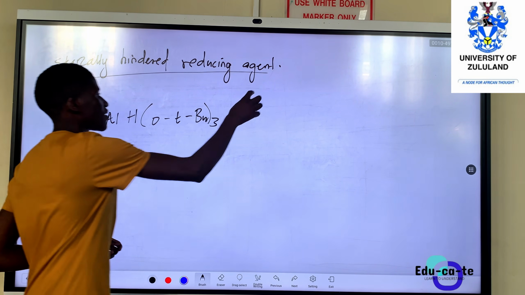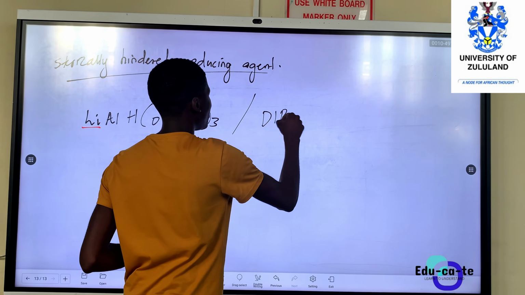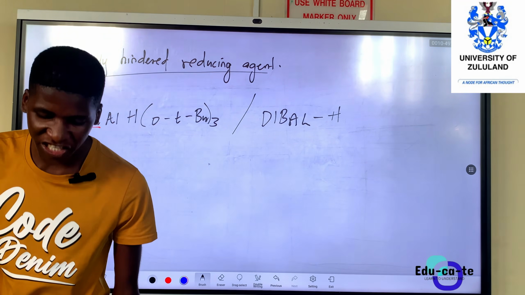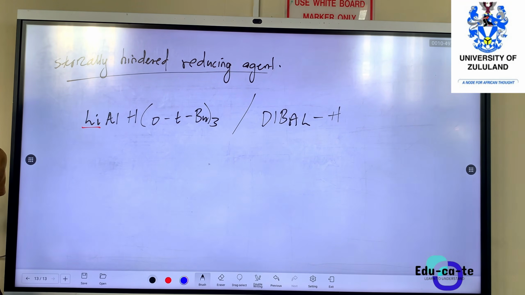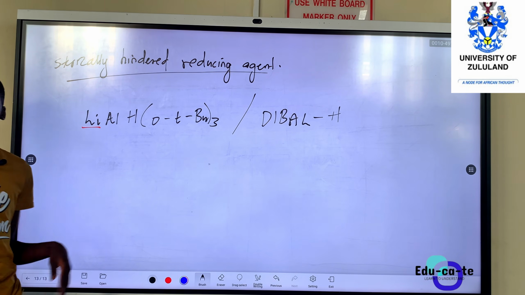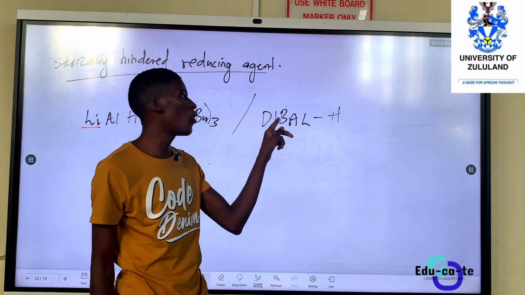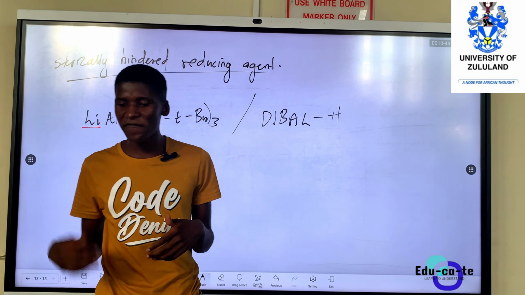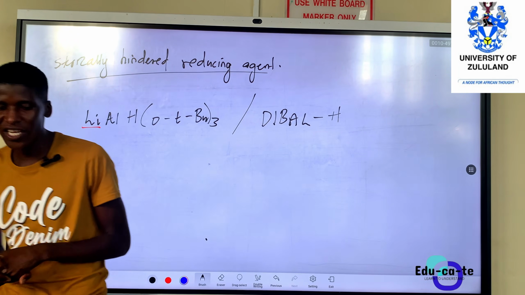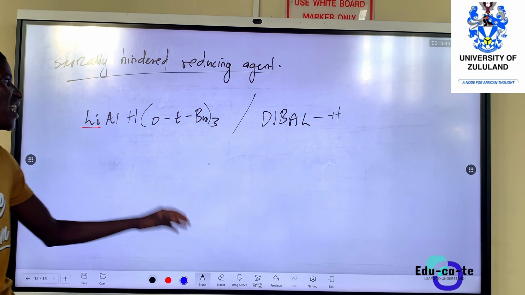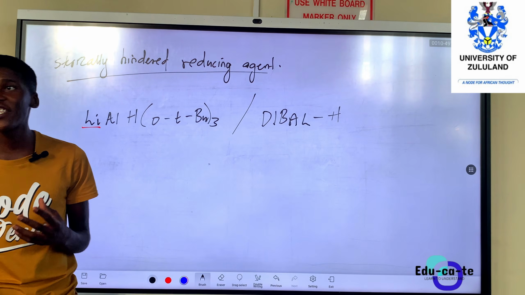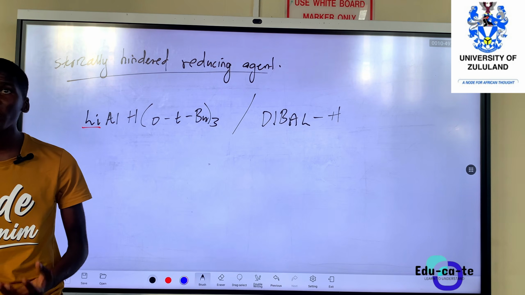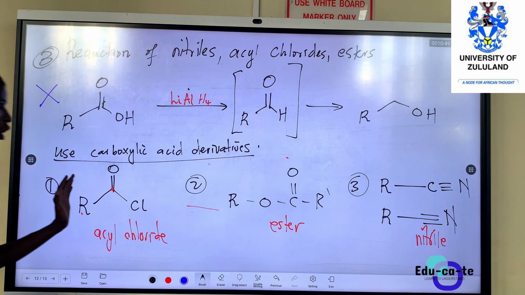Or we can use DIBAL-H. DIBAL-H is diisobutyl aluminum hydride. This one is clear from the name. All of them must end with aluminum hydride. So it's DIBAL-H, diisobutyl aluminum hydride. These ones are still reducing agents, but they are way less reactive. They are weaker, so they will be suitable for these derivatives.